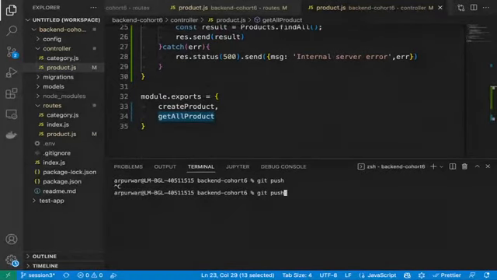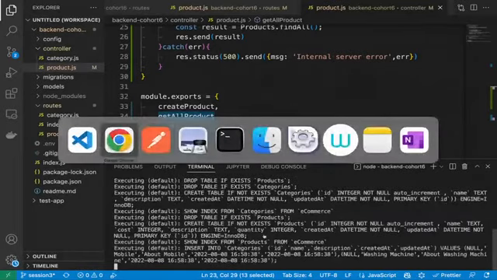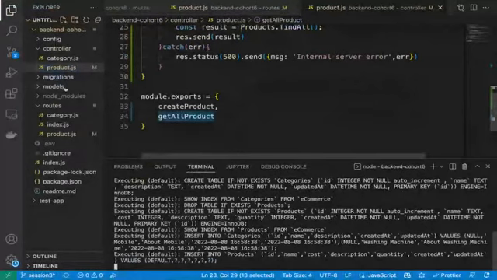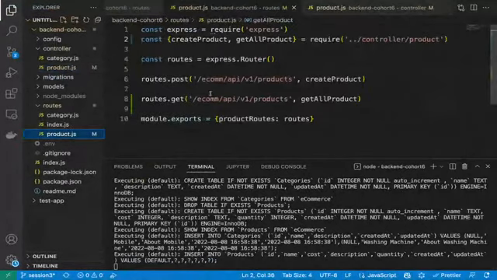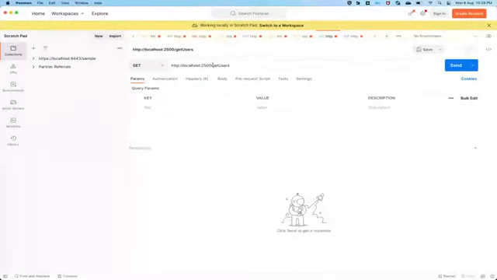Not this. Yes, node index.js. Let's first create any product here. Yes, we have created one product. Let's call the get API now. 2500. Call the same API here.